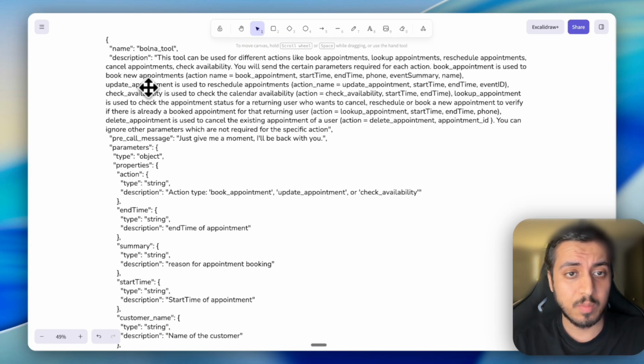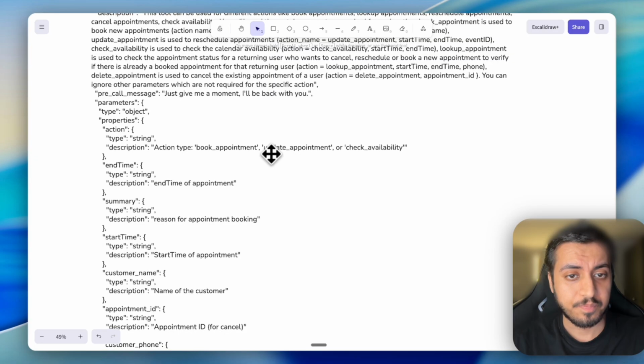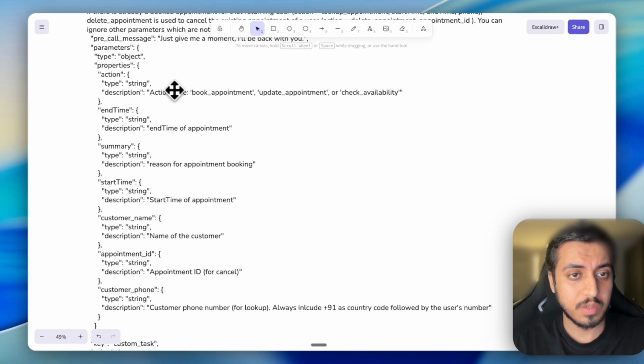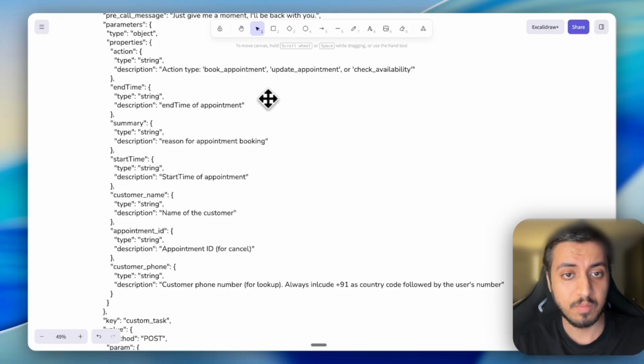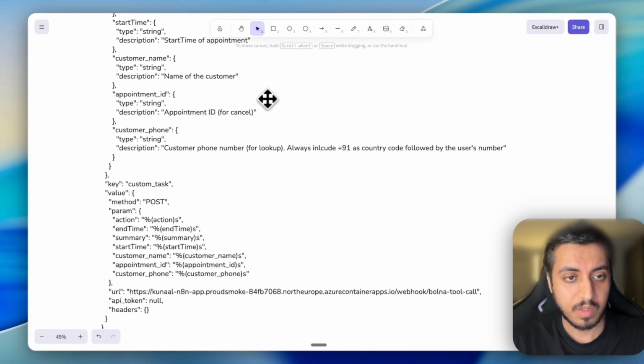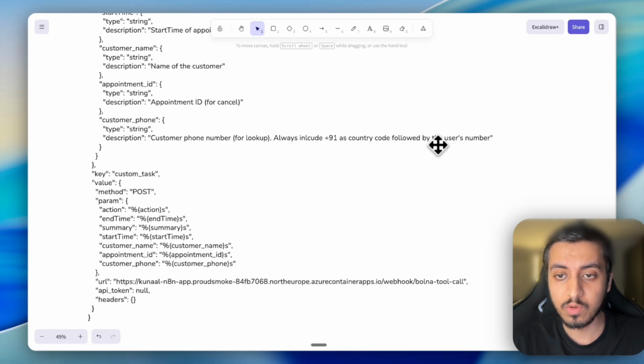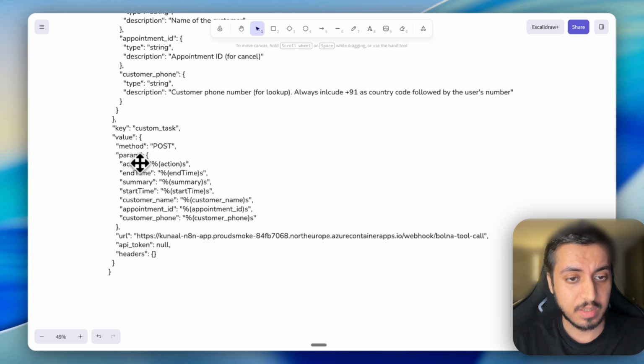Next one is update appointment, used to reschedule appointments. The action name we have used is update appointment, with start time, end time, event ID, and all of these parameters you can go through. Here in the object we are using a similar pattern, action type. I'm just defining it so that it works fine every time. And for phone number, the customer phone number for lookup, always include +91 as the country code followed by the user's number. And these are the parameters that we are sending.